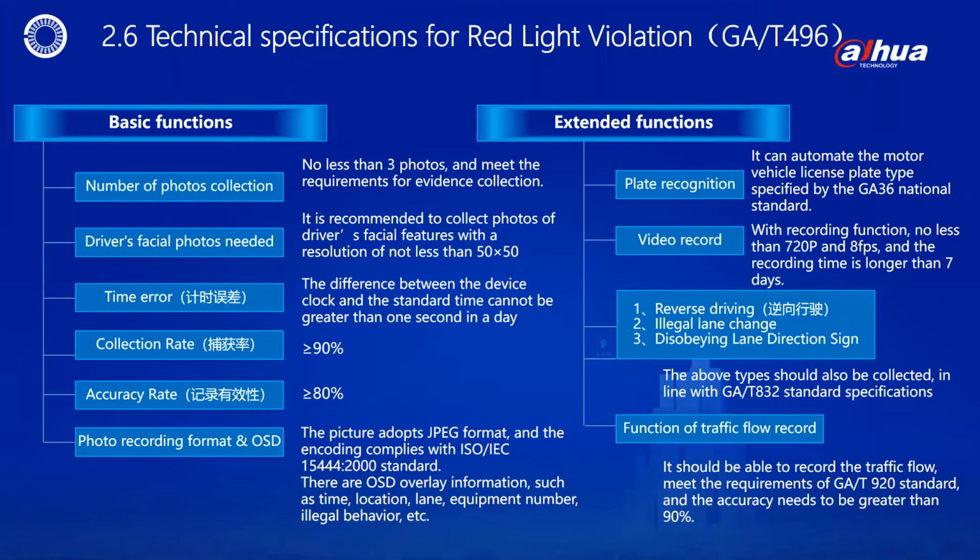1. The equipment also needs to have a video recording function. The quality is not less than 720p and 8 fps, and the video storage time is more than 7 days. 2. The equipment also needs to have the function of capturing other violation acts, mainly reverse driving, illegal lane change, and disobeying lane direction signs. These are violations where the camera can cover. 3. The equipment also needs to have a process collection function so that it can provide data to other business systems for analysis, such as the traffic signal control system.